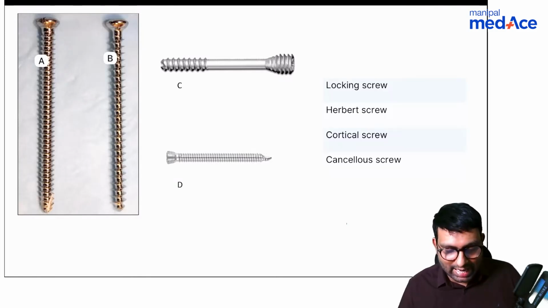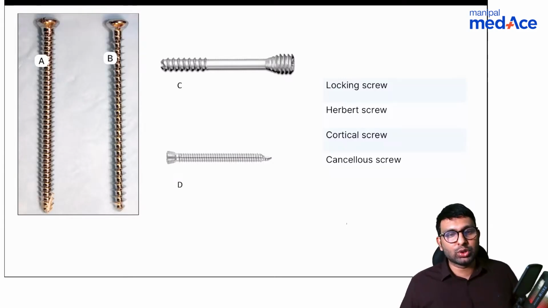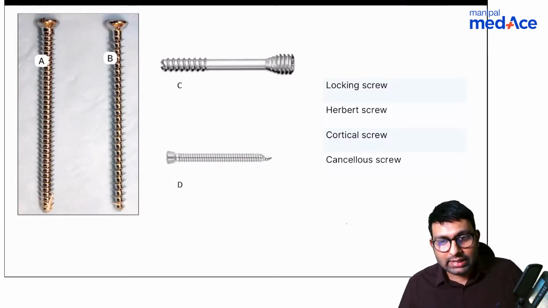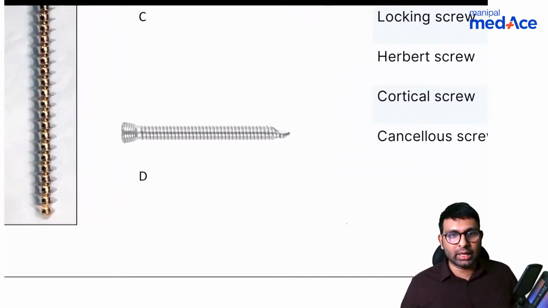Okay, Shabir says A is cortical, B is cancellous. Anyone agrees with them? Anyone has a different opinion? Someone likes to take a crack at what C and D is. C, Dr. Jain says, is Herbert screw. Okay. What is D? Let me focus on D here for some time.